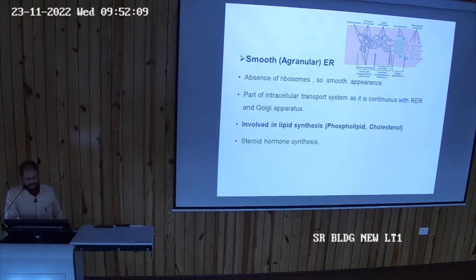Then it does steroid hormone synthesis, which is important. Where are steroid hormones made? They all come from cholesterol, from lipids. Steroid hormones like mineralocorticoid, glucocorticoid, aldosterone, cortisol, and sex steroids, especially working in the adrenal cortex, testes and ovary.